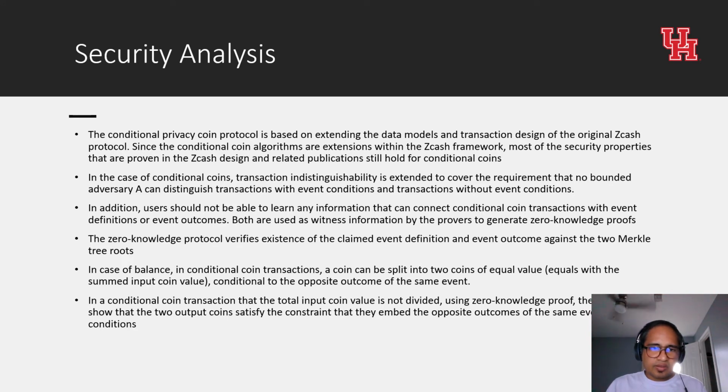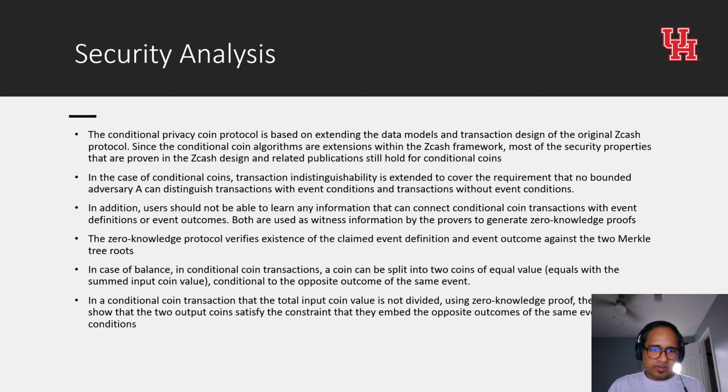For security analysis, since we extend the Zcash protocol, all the security guarantees that come with Zcash are preserved here. So most of the security properties that are proven in the Zcash design and related publications still hold for conditional coins. In the case of conditional coins though, transaction indistinguishability is prime. So in our system, an observer cannot determine whether an event outcome is based on a conditional event or not. The zero-knowledge proof protocol verifies existence of the claimed event definition and event outcome against those two Merkle tree roots.